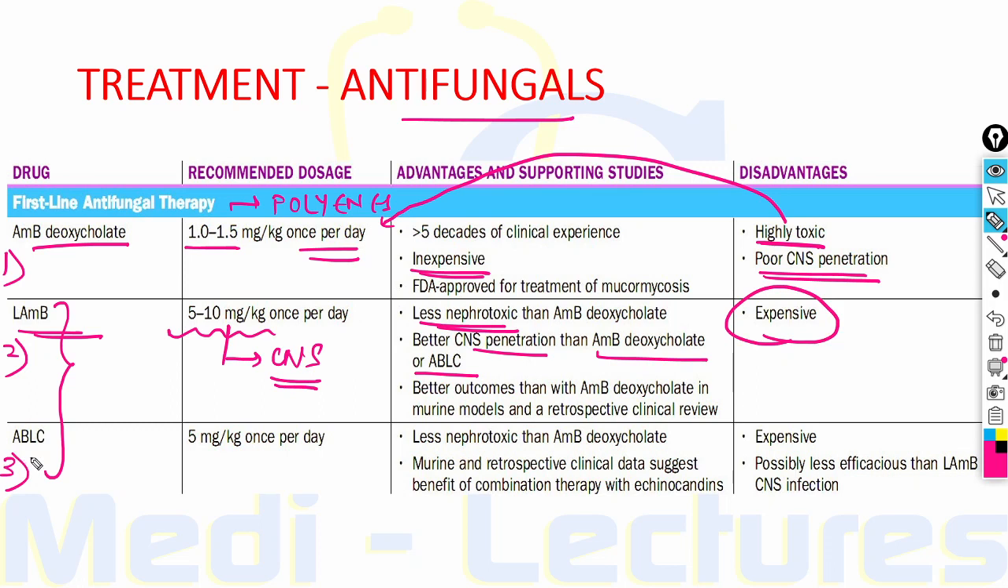On the other hand, amphotericin B lipid complex should be given at a dose of 5 mg per kg once per day. It is less nephrotoxic than deoxycholate but more than liposomal. It is also expensive, and it is less efficacious than liposomal amphotericin B for CNS infection. So the drug of choice for CNS infection is liposomal amphotericin B, and in general it is the drug of choice because it is less toxic and can penetrate CNS better.